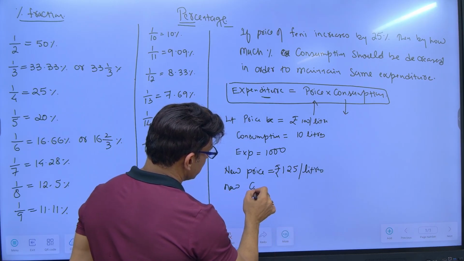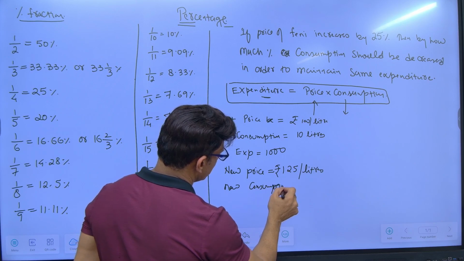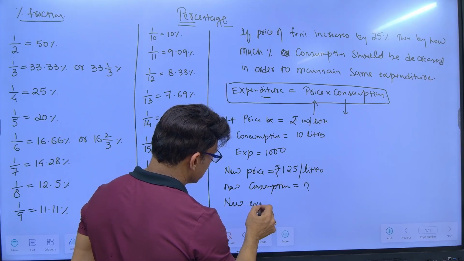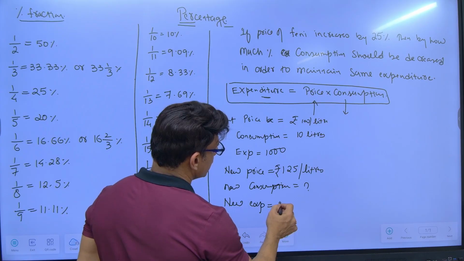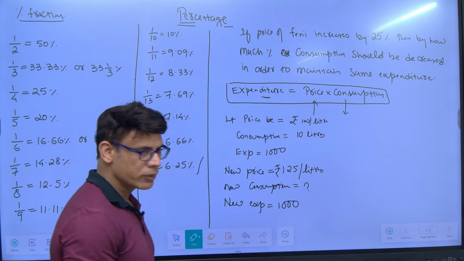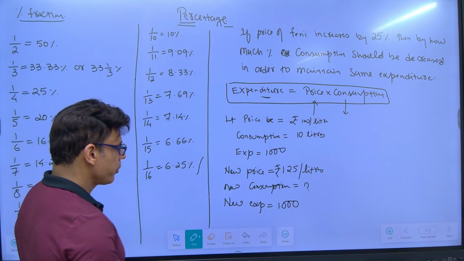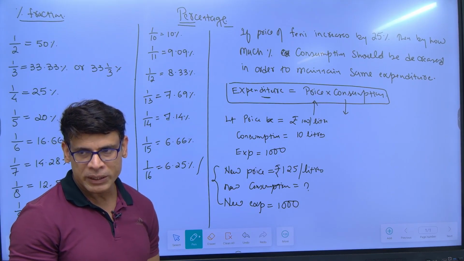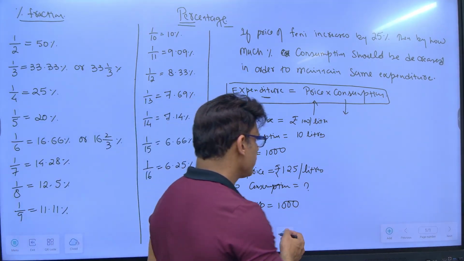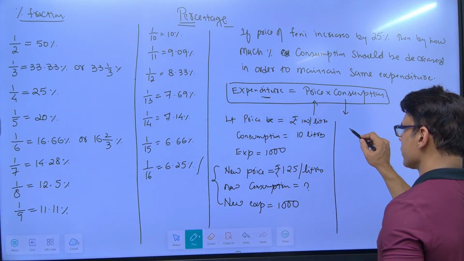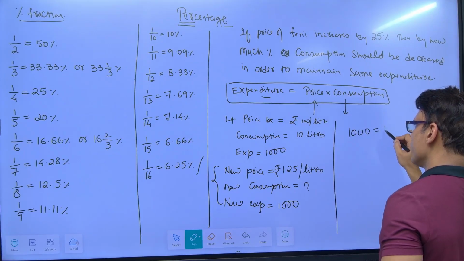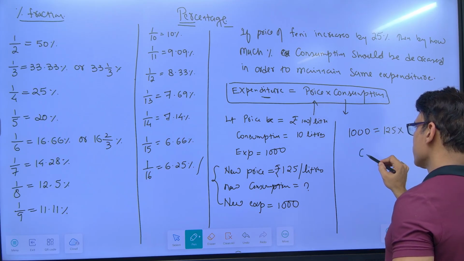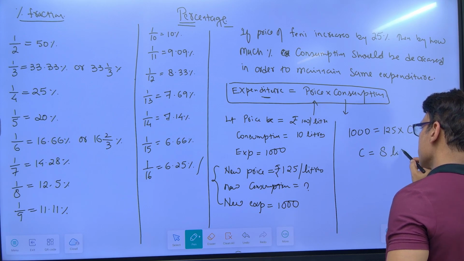We have to find out the new consumption, which we don't know. What is the new expenditure? Same as old expenditure, 1000 only. So new price into new consumption is equal to new expenditure. New expenditure is the same as old expenditure, which is 1000, equal to new price, which is 125, into new consumption, let's say C. When you solve this, C will be equal to 8 liters.